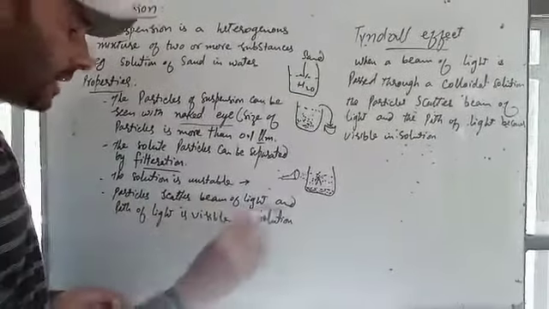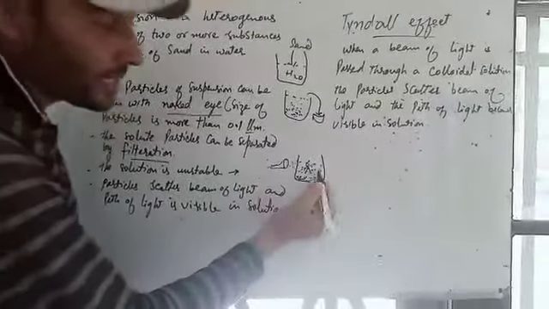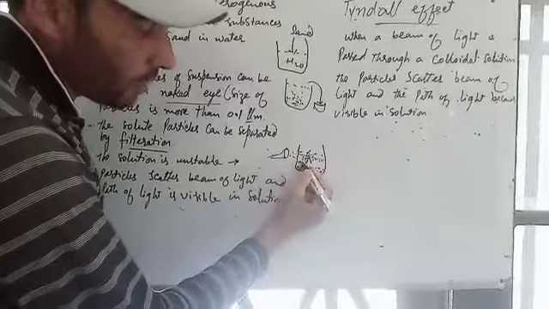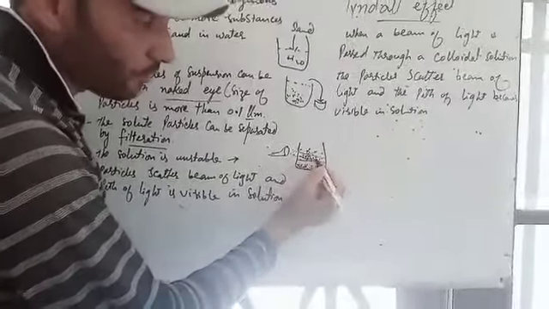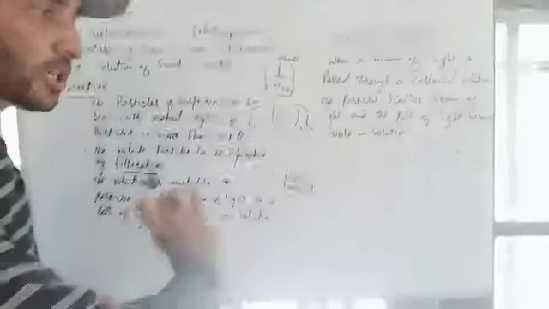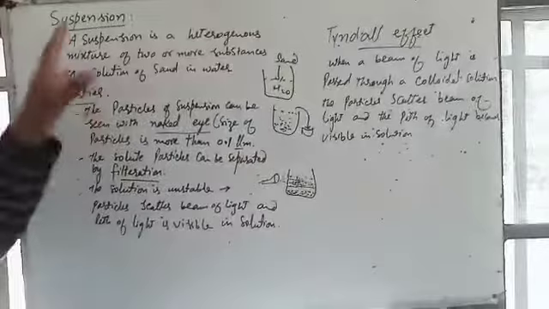Particles scatter beam of light and the path of light is visible. You can see from where the light gets passed through the glass. That means we can see the light through the glass through a particular path, that is known as beam of light. It was a suspension.